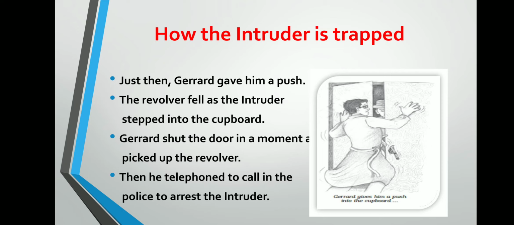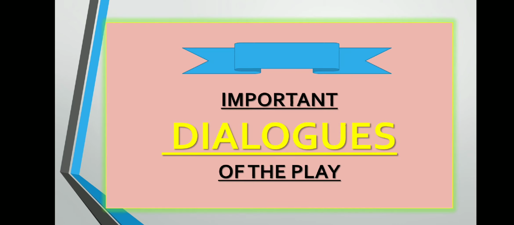The revolver fell down from the hand of the intruder as he stumbled into the cupboard. Gerard shut the door in a moment and picked up the revolver. Now Gerard was very happy. Immediately he shut the door of the cupboard and took the revolver. Then he telephoned the police to arrest the intruder who was in his house.